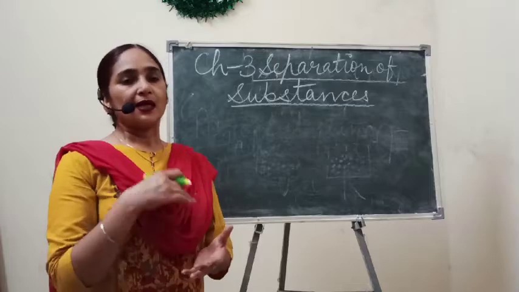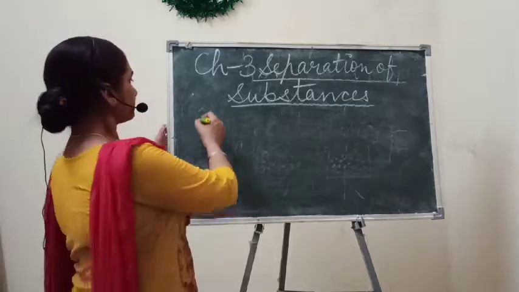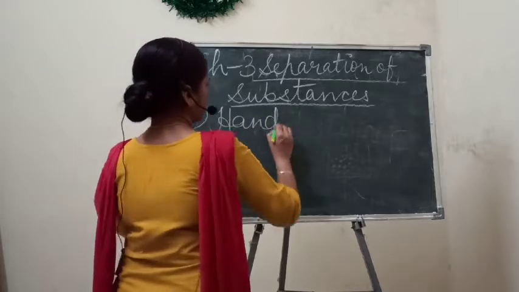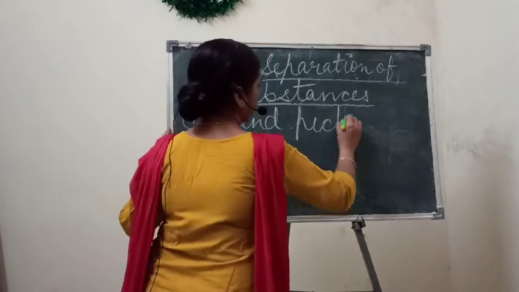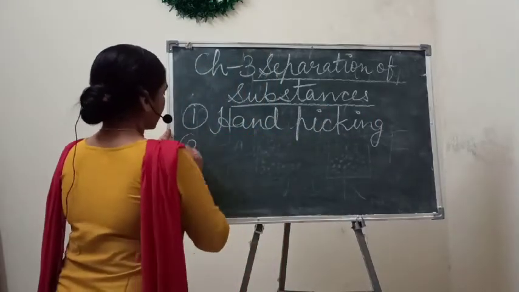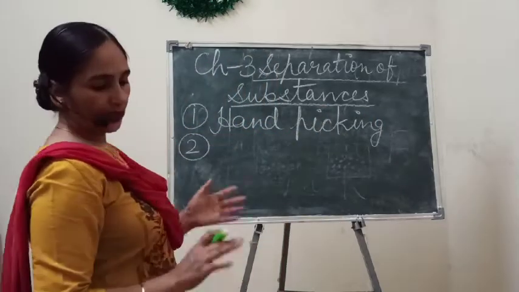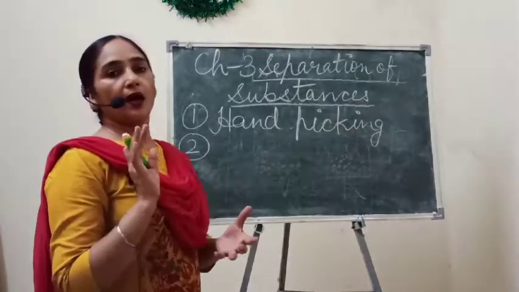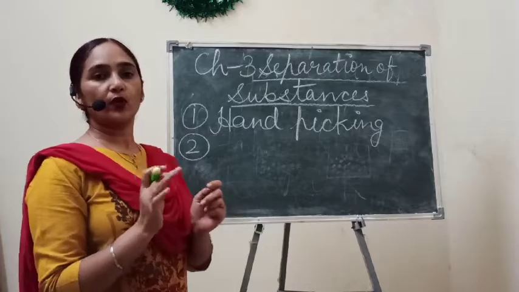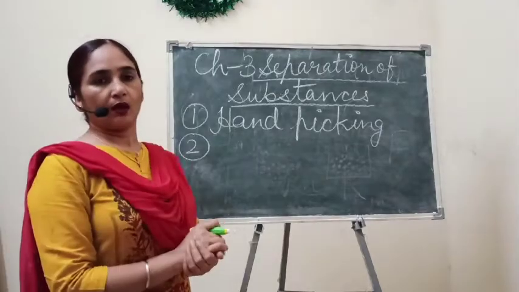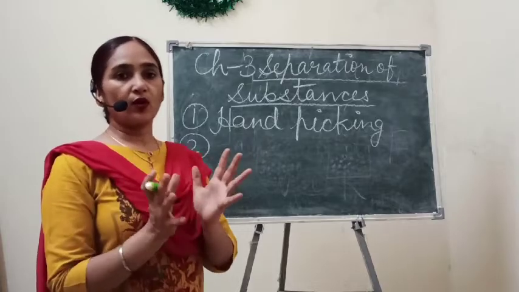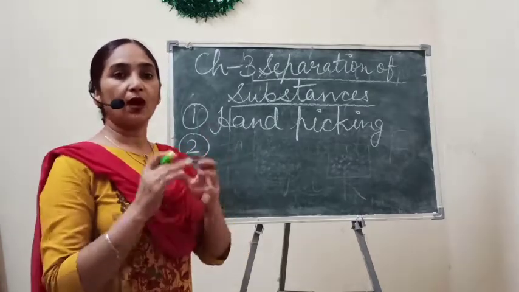Okay, and the second method they have shown in your book is threshing and winnowing. Threshing and winnowing, these are the two methods which are related to the separation of grains from husk.